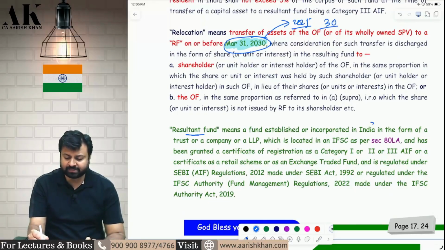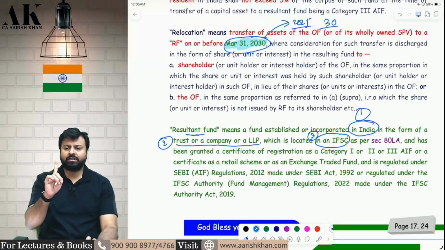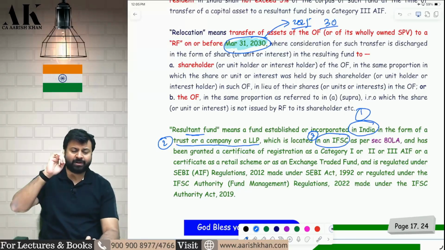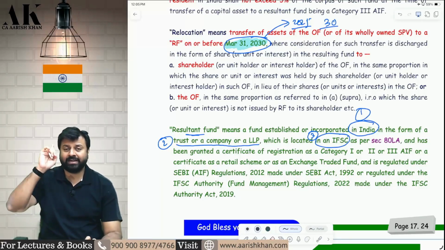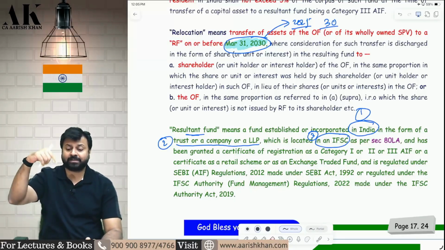Resultant fund means a fund which is established in India first of all. Secondly, it is established in the form of a company, LLP or trust. Thirdly, it is located in IFSC. Where it is located? IFSC. So what is the definition of resultant fund? It is not completed. I am just breaking down into multiple parts. First, it is located and incorporated and established in India. Second, it is established like a company, trust, LLP. Third, it is established not anywhere in India but in IFSC, Gujarat.